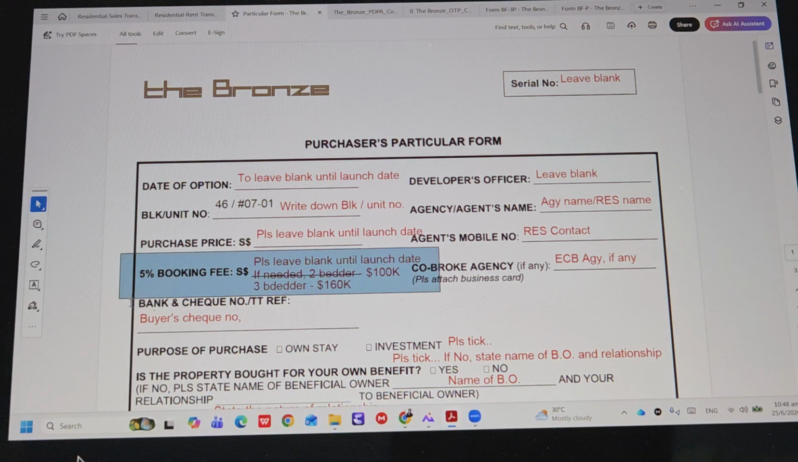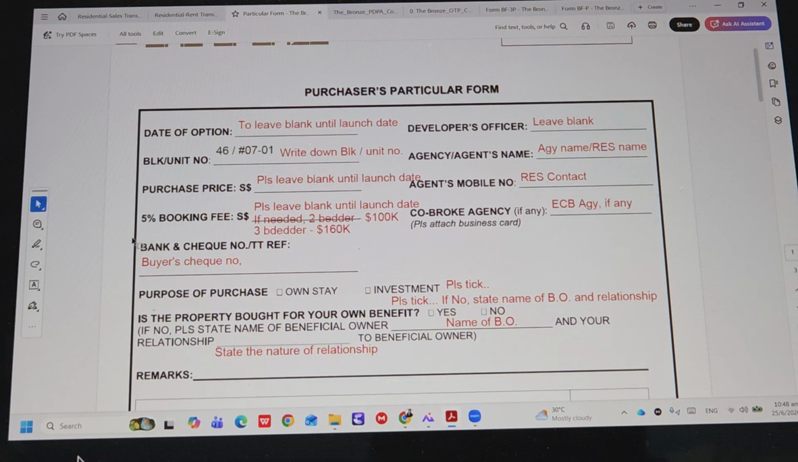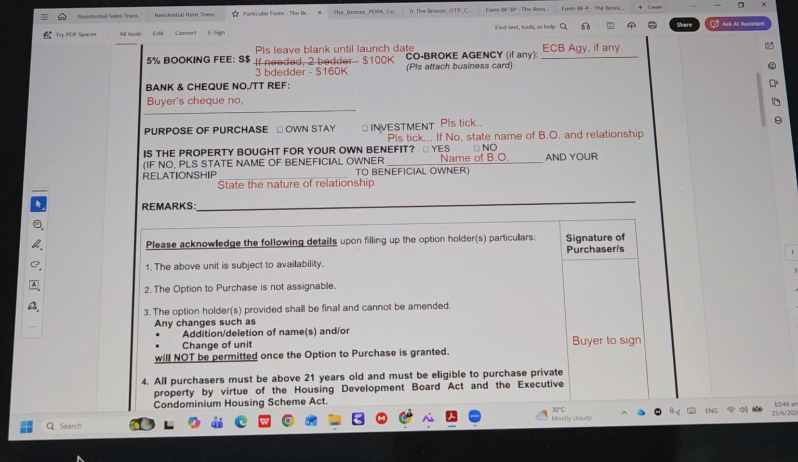If the client wants to put $1 down, it is 100K for 2-bedroom, 160K for 3-bedroom. Clients check, write down clearly. If there's a co-broker, write the co-broker information here. If it's yourself, write your own information here. Then the rest of the information you can read through, then you just fill in accordingly, okay?